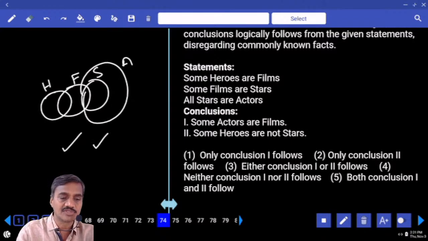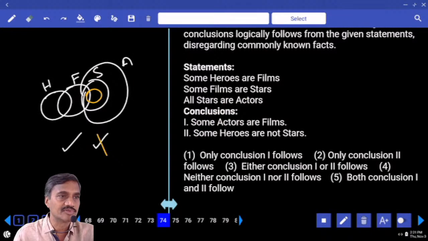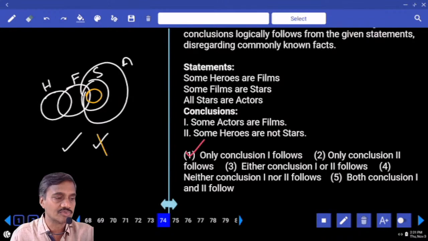And to make this one false, all heroes are stars. All heroes and stars. And alternate diagram true, previous conclusion false. And so what is your answer? Only 1. Only 1, choice 1, question number 74.